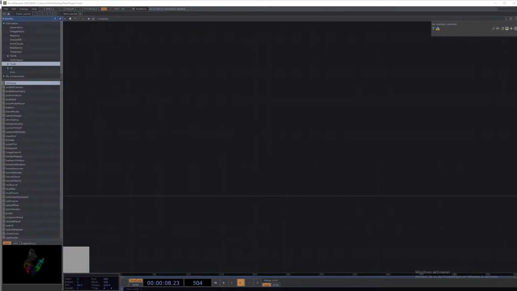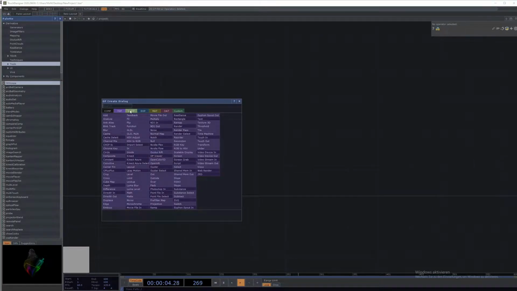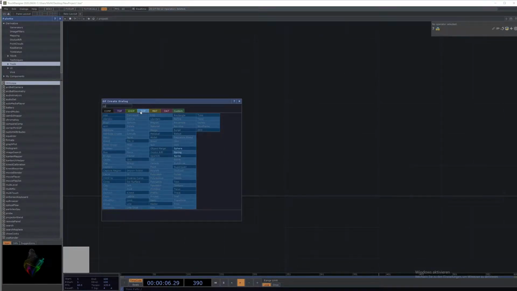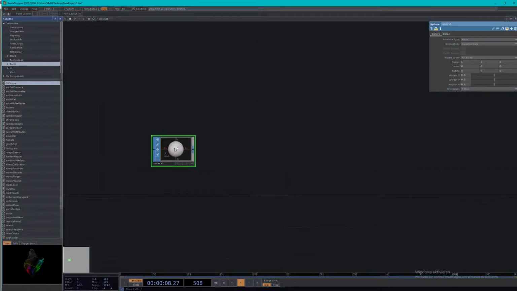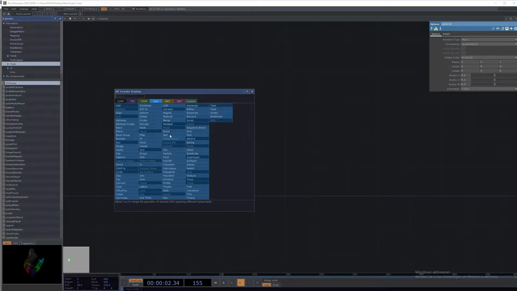Hi, this is a basic tutorial on the 3D setup and instancing. Let's start with a sphere. Sub sphere. To display it, we need to connect it to a geometry.